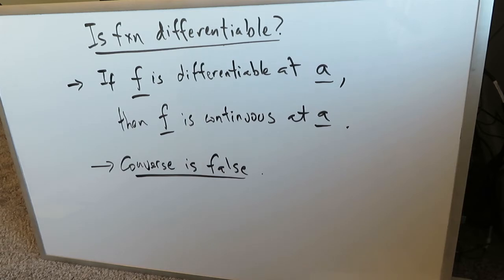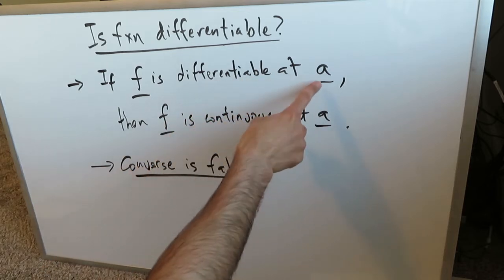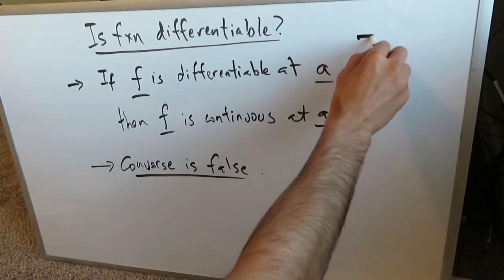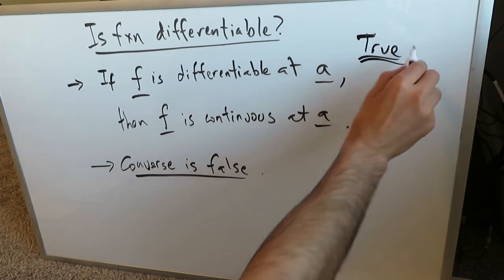Now I've placed two statements here on the board which are extremely important to this whole concept, whether a function is differentiable or not. Look over here at the very first statement. If a function is differentiable at point A on that graph, then that function must be continuous at A. This right here is a true statement. It's true because I will show you graphically why that is the case very shortly.